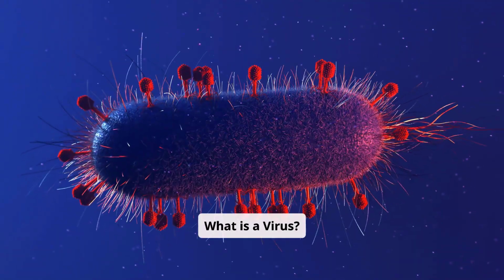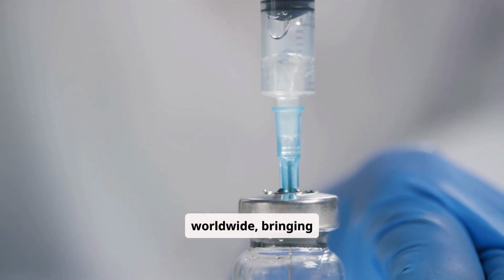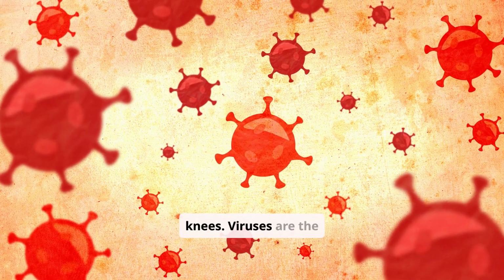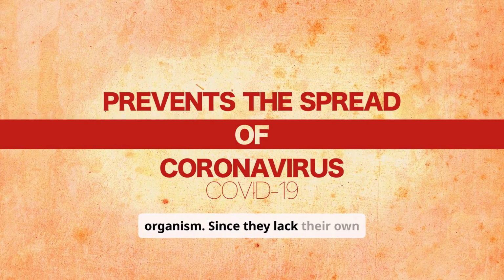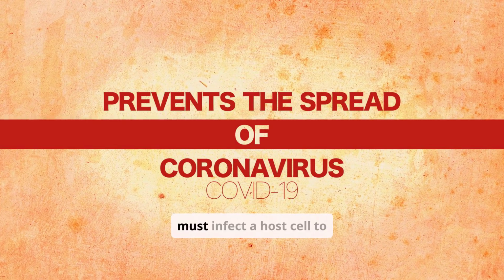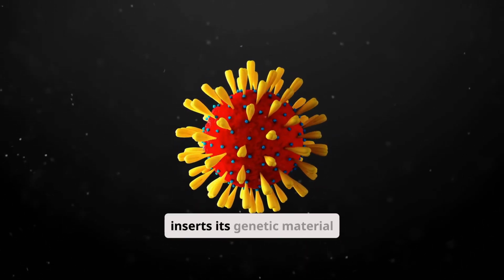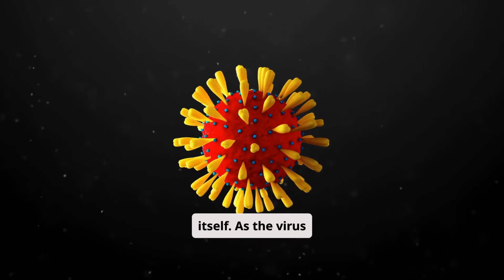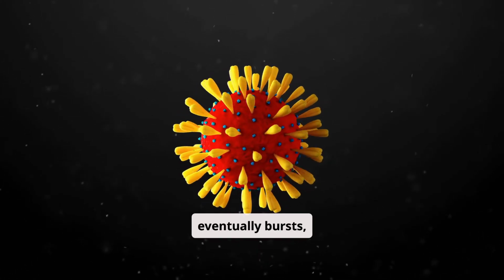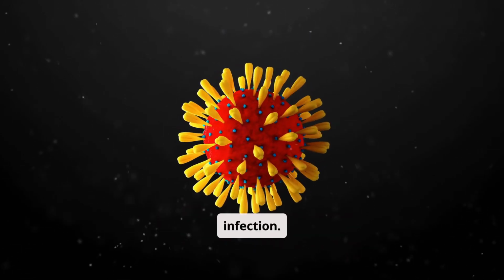What is a virus? The COVID-19 pandemic affected millions worldwide, bringing societies to their knees. Viruses are the smallest and simplest infectious agents that can only replicate inside the living cells of an organism. Since they lack their own reproductive structure, they must infect a host cell to multiply. Once inside, a virus inserts its genetic material into the host's DNA to create copies of itself. As the virus replicates, the host cell eventually bursts, releasing new viruses that infect other cells and spread the infection.